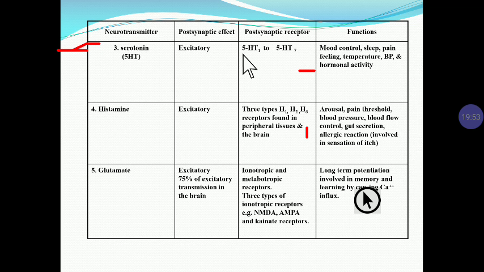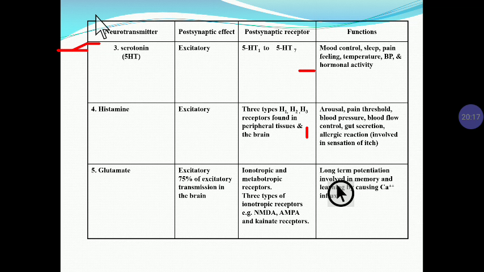The function of serotonin is mood control. It is important in the pathogenesis of depression, where the level of serotonin decreases. It is also an important regulator of sleep, pain, feeling, temperature, blood pressure, and hormonal activity.